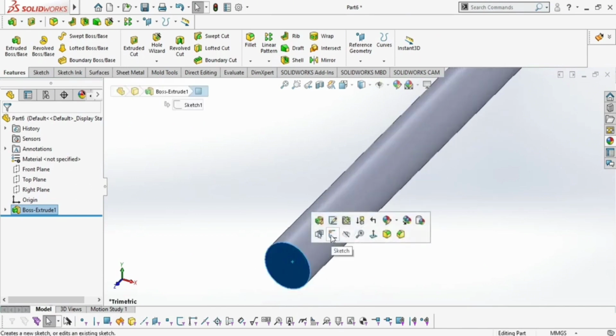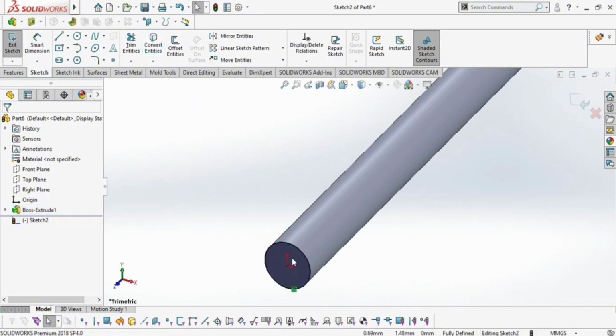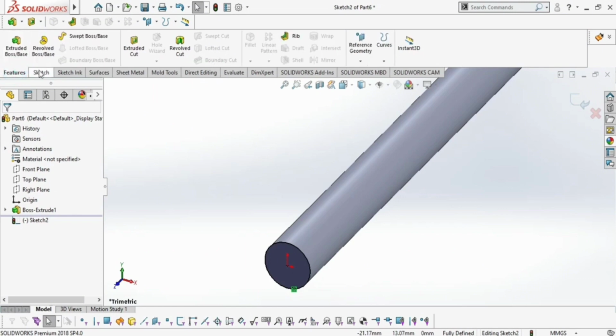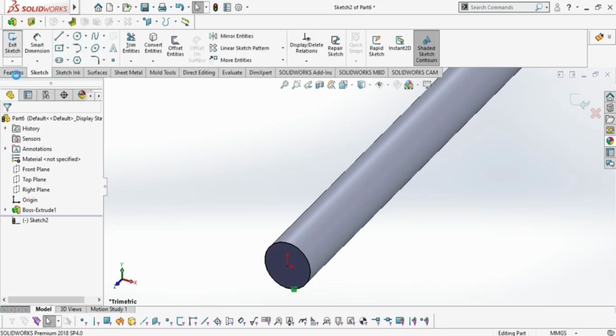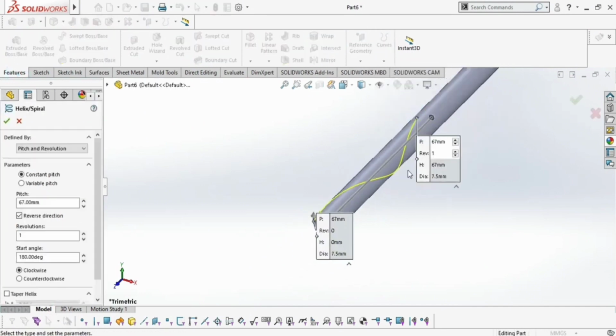Now choose this face, sketch and convert entities this circle in order to draw the helix. Then exit the sketch, go to the features, helix and spiral, in which we are going to use first pitch and revolutions. First we are going to give the total pitch around 75. As you can see, this is moving onward. You can also give this 80.